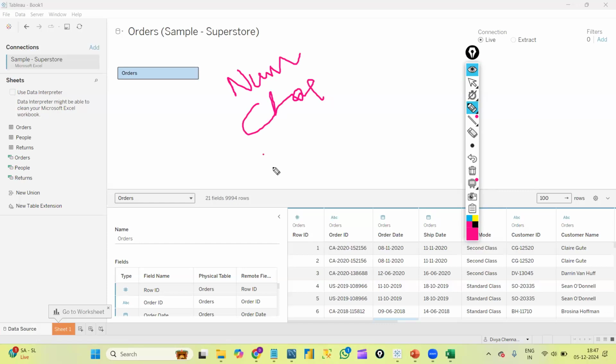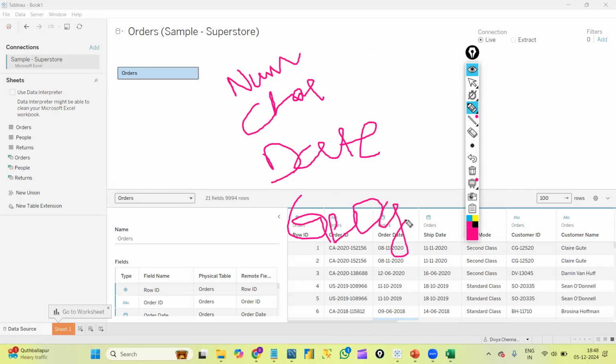The third one is date data type. And the fourth one is geographical data type. We will deal with these four data types. We won't create any data types here. Once we connect to the data, Tableau is very smart, and it automatically detects the data types.